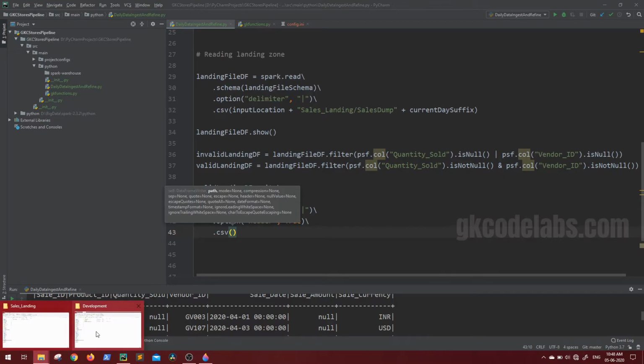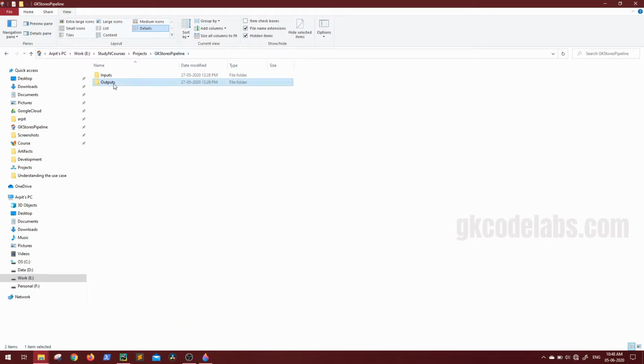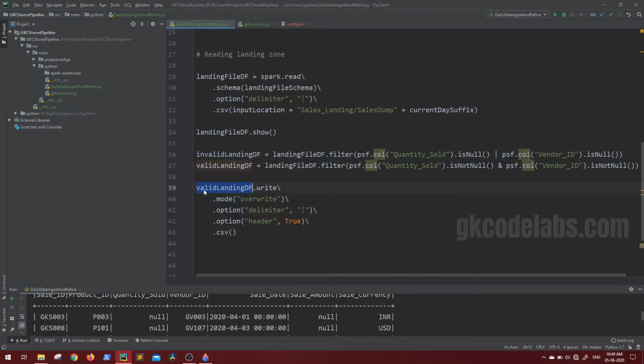So let's go to our output directory first. This is our output directory where I have created a few folders, and these are all blank as of now. This is for valid, blank. This is for enriched. Let's see what these are used for. So first, we are writing the valid one.